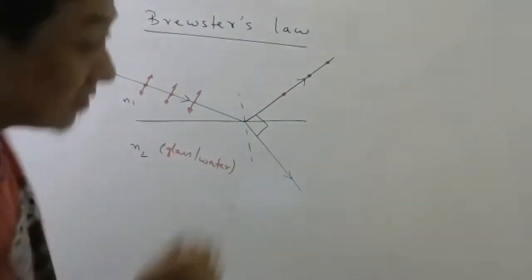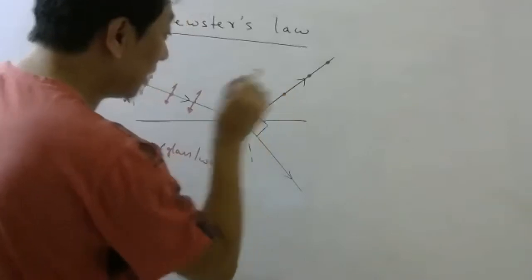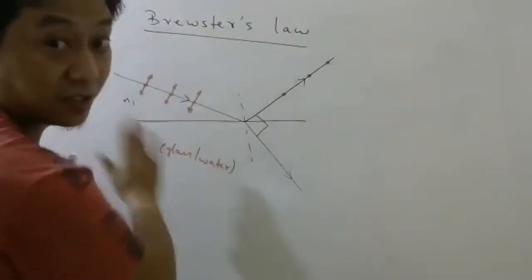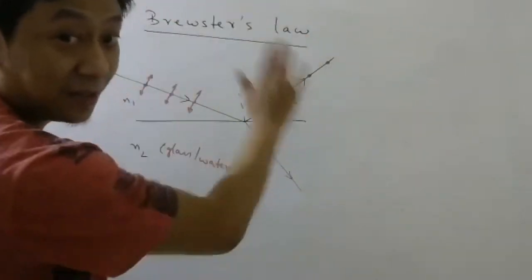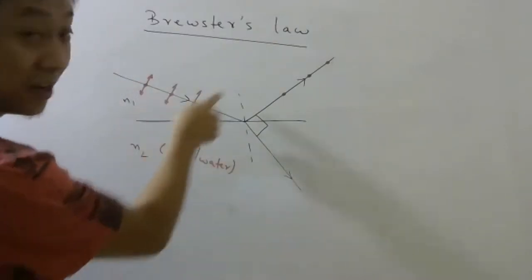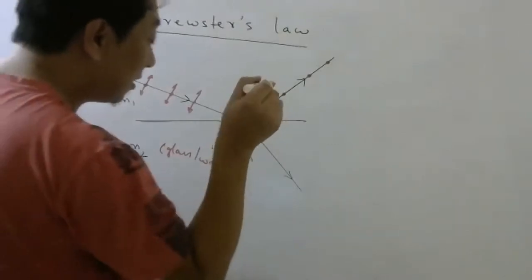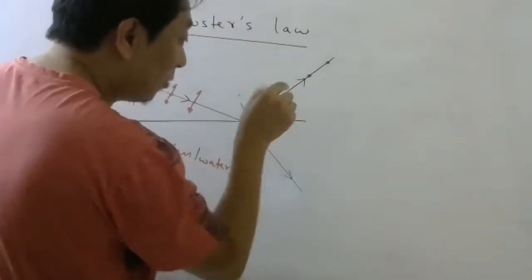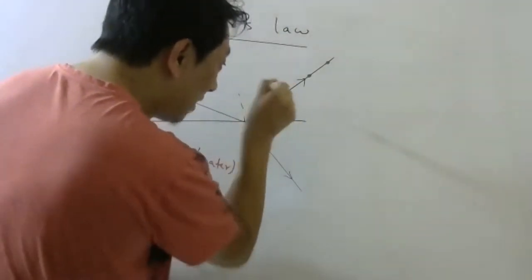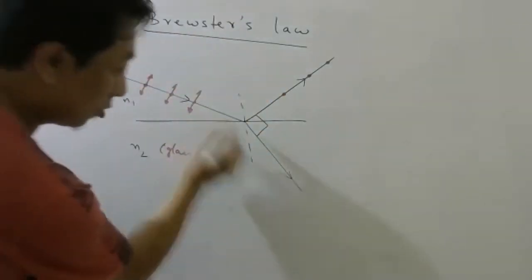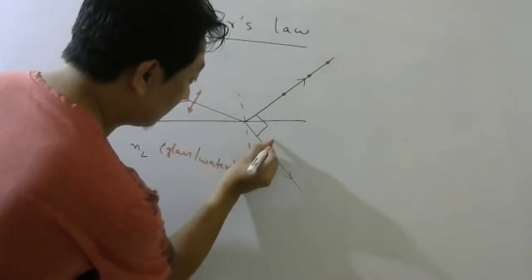And the oscillations are perpendicular to the plane of incidence. So this is the plane of incidence, right? The plane containing incident ray, normal, is called plane of incidence. So the light here will have oscillations only in one direction. Not here.